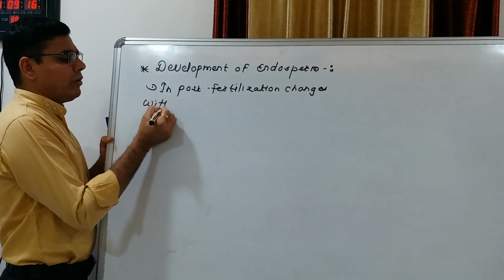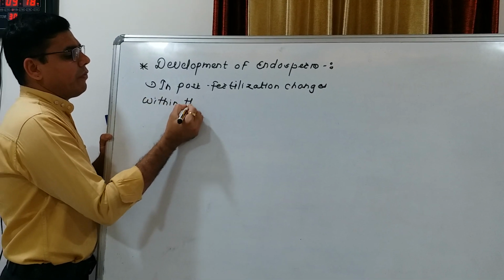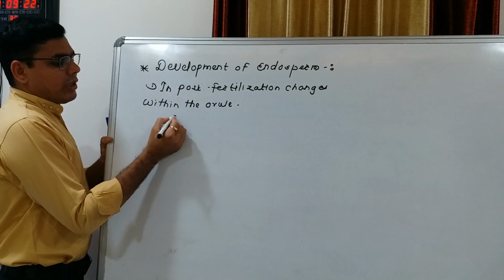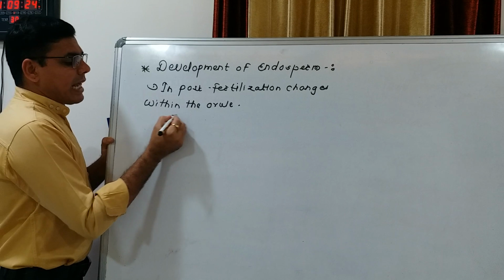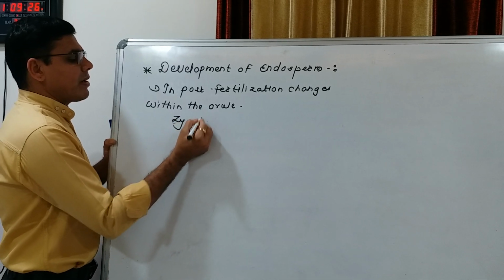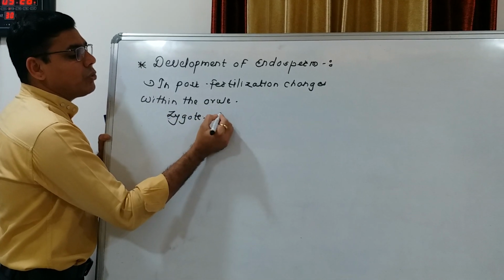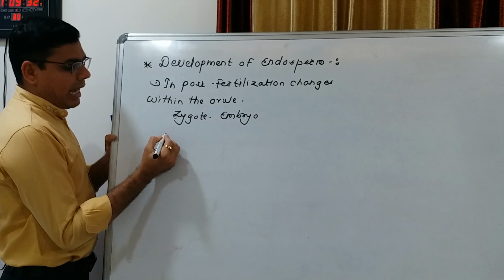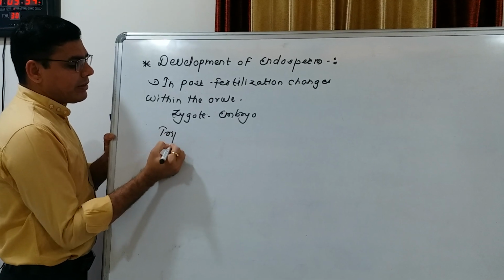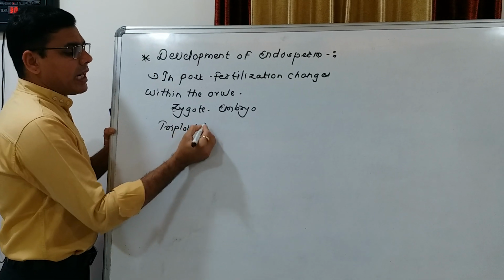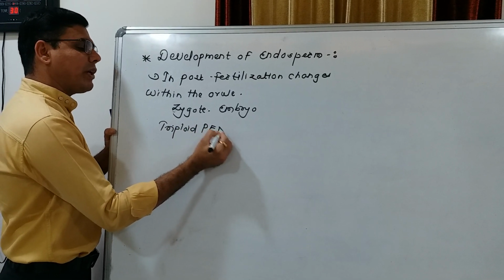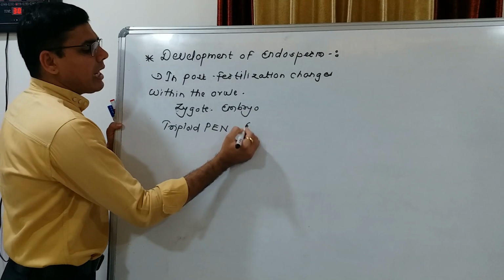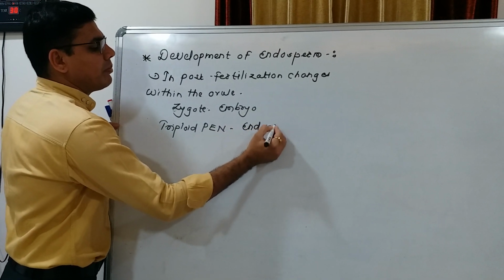Within the ovule, the zygote develops into the embryo, and the triploid primary endospermic nucleus develops into a nutritive tissue called endosperm.